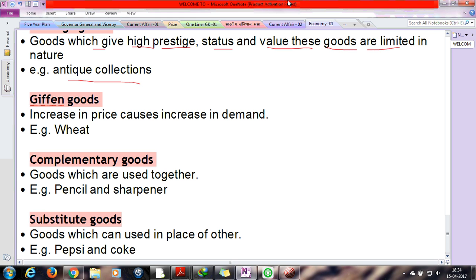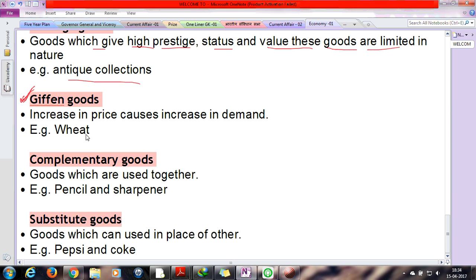Okay, next is Giffen goods. Giffen goods are important as they most of the time come in the examination, and these are very simple. Suppose the price of wheat increases, then the price of flour will also increase.